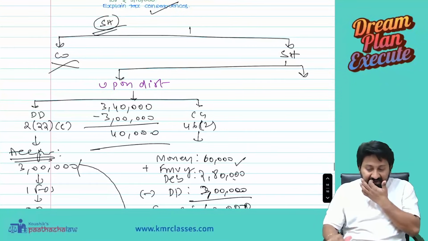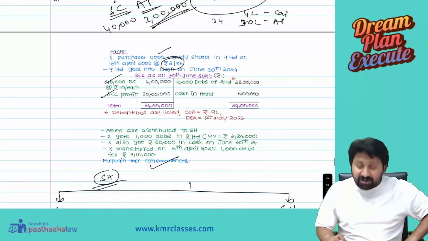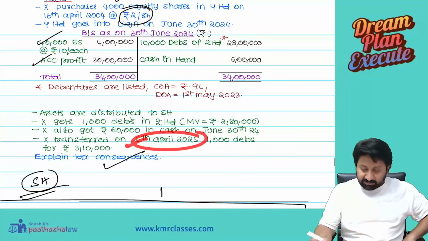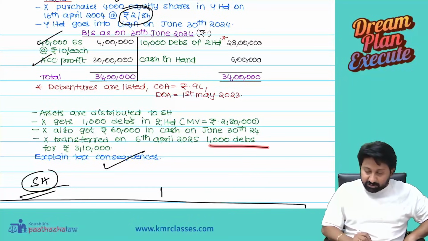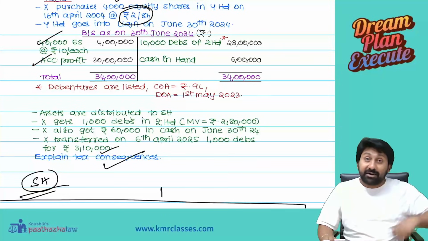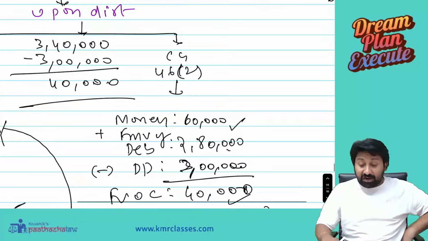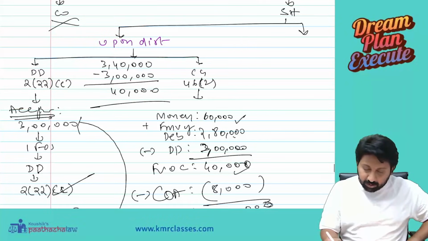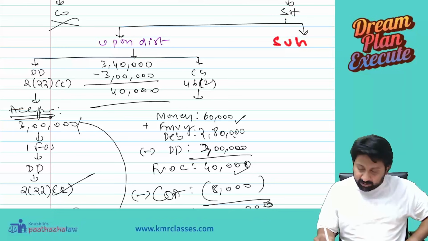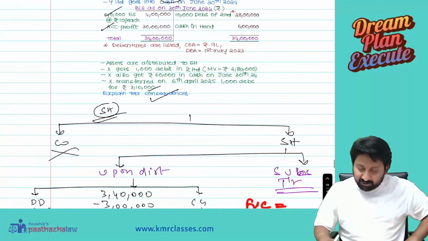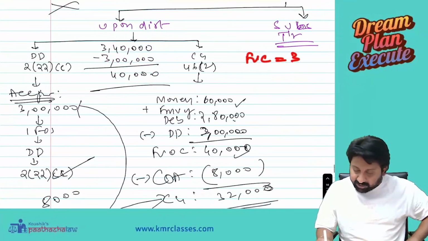On distribution we computed. But this fellow did not stop there. This fellow transferred on 6th April 1,000 debentures for 3,10,000. Which debentures? Debentures which he acquired from the company. See, subsequent transfer. I sold. Full value of consideration, 3,10,000, I sold the debentures.